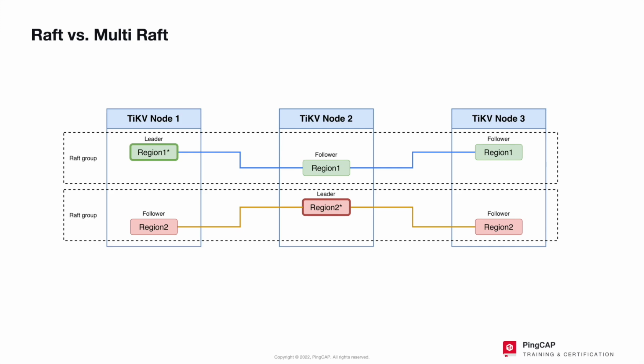Since one Raft group processes a limited amount of data, we will split the data into multiple Raft groups, which we call multi-Raft. The data is split according to key range. We will sort the keys of the data in byte order, that is, a map data structure with an infinite key value, and then split it into continuous key ranges, each key range as a region. No gap is allowed between 2 adjacent regions, that is, the end key of the previous region is the start key of the latter region.